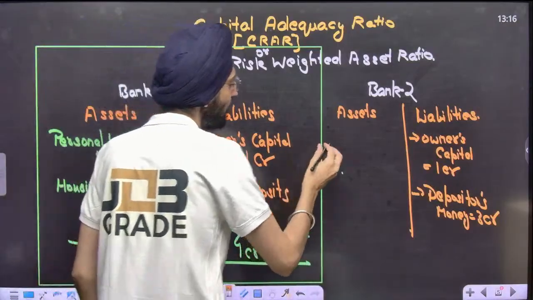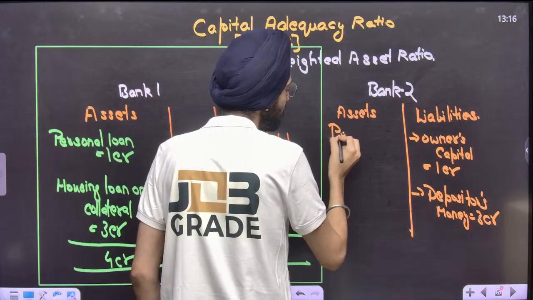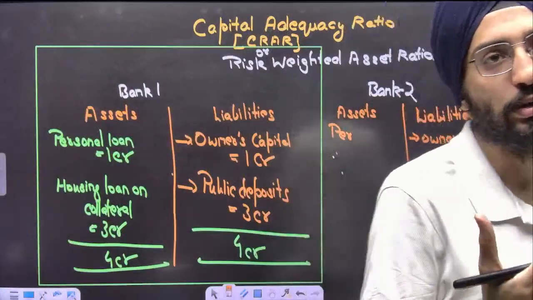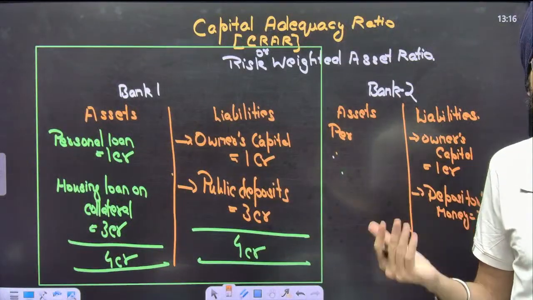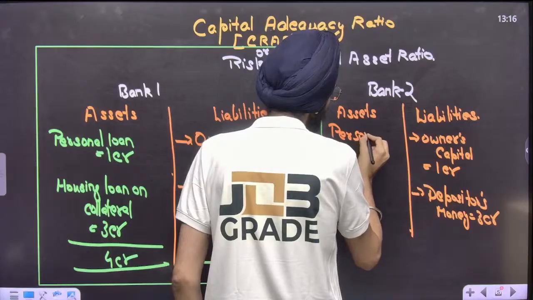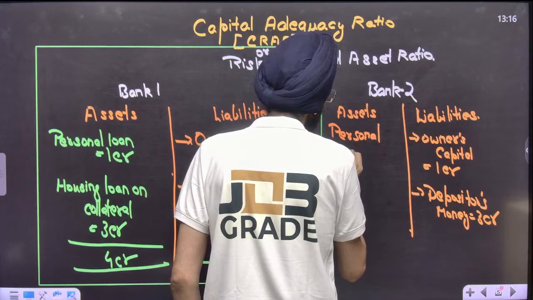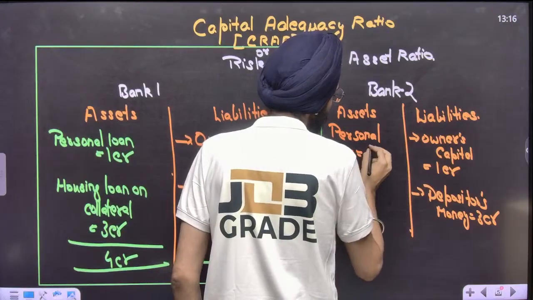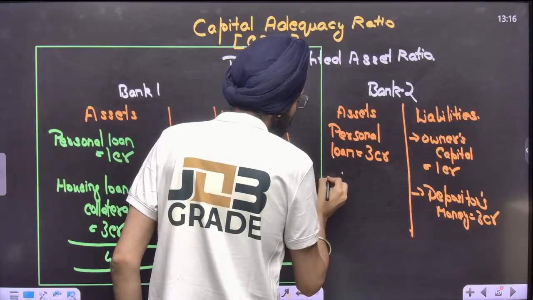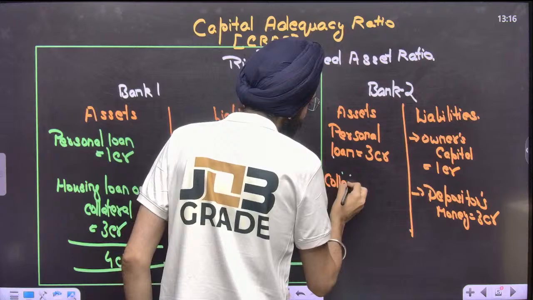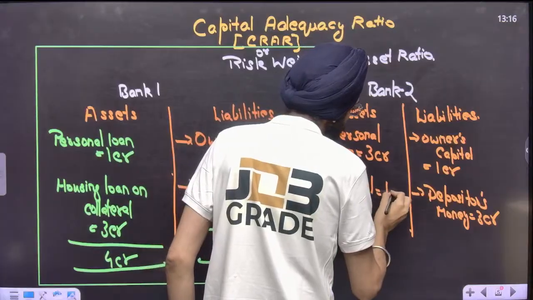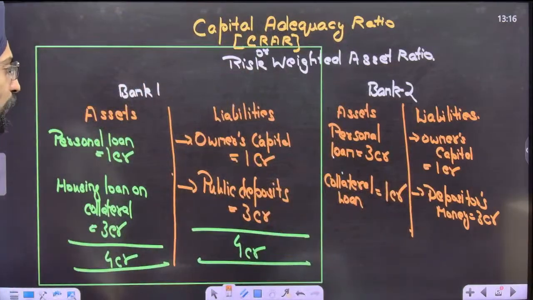But in this case, it offers personal loans without any collateral. That's a risky one, an insecure loan. That's what we call giving a loan out of favors, nepotism, all these things. Personal loan is nothing but 3 crore. In the first bank, it was 1 crore; in this bank, it is 3 crore. And collateral loan is nothing but 1 crore. Got this?